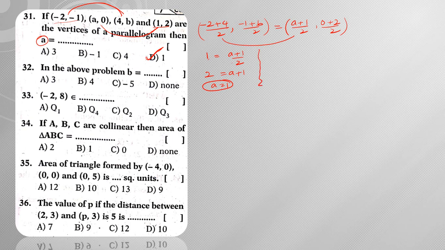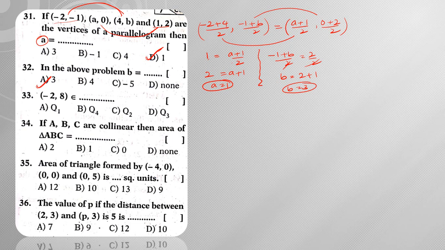In the next question, b is also asked. Then what can we say? Comparing the y coordinates, based on this, (-1 + b)/2 is equal to 2/2. So the denominator 2 gets cancelled. So b is equal to 2 plus 1. So b is equal to 3. So here the value of b is 3.